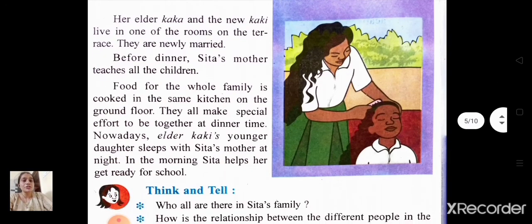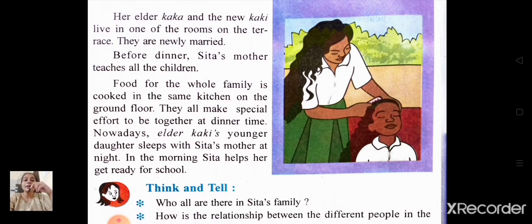Now the next page. Her elder Kaka and the new Kaki live in one of the rooms on the terrace. They are newly married. Before dinner, Sita's mother teaches all the children. Food for the whole family is cooked in the same kitchen on the ground floor. They all make special efforts to be together at dinner time. Nowadays, elder Kaki's younger daughter sleeps with Sita's mother at night. In the morning, Sita helps her get ready for school.